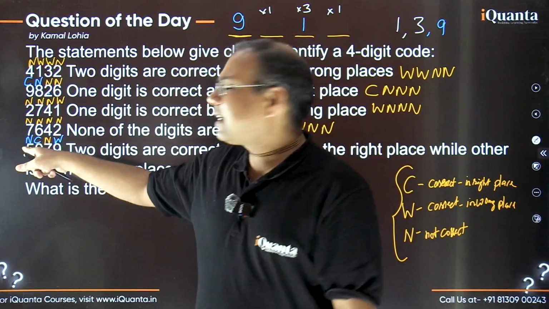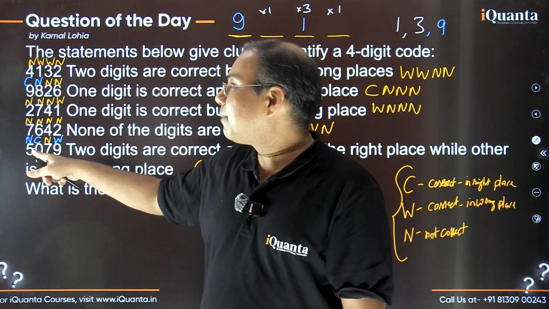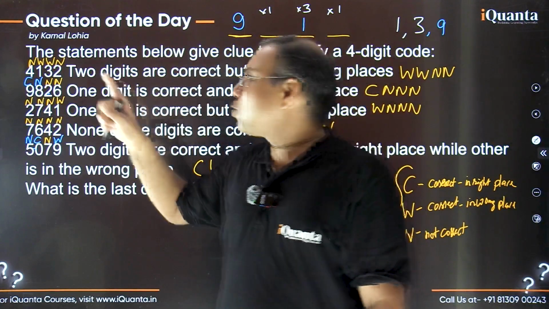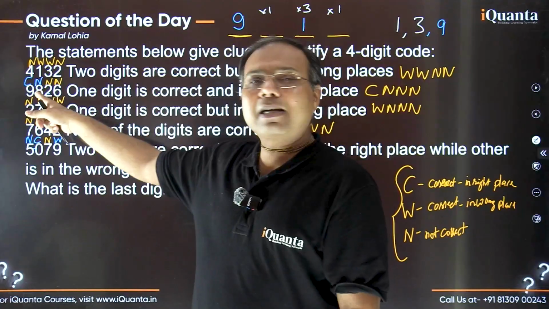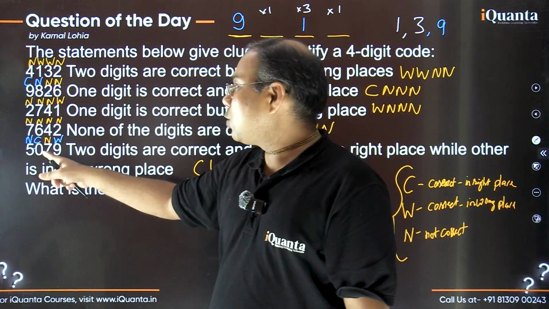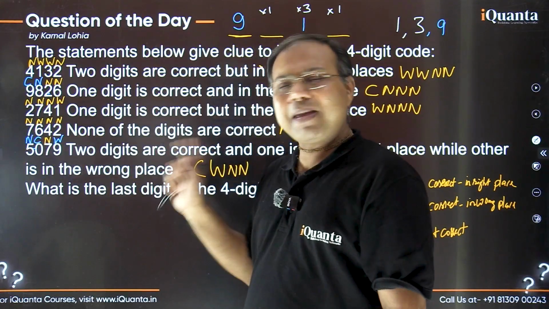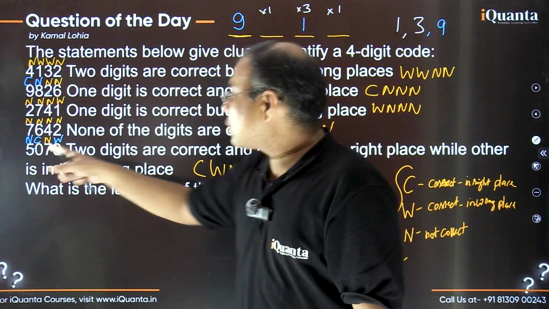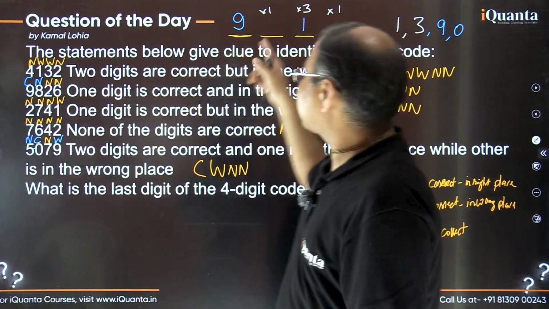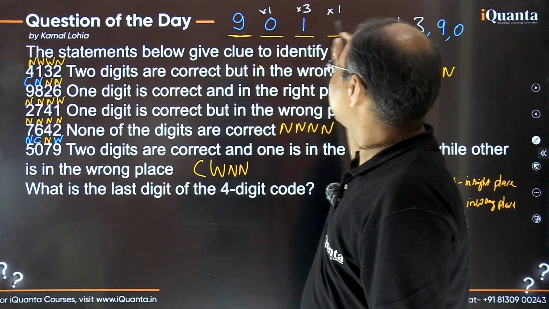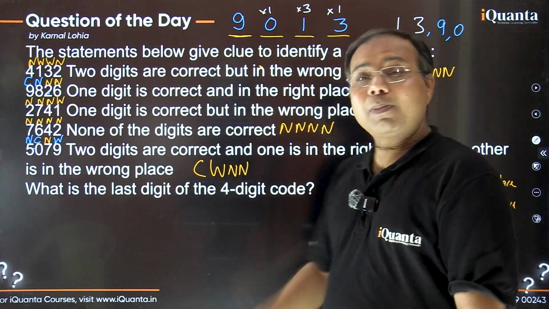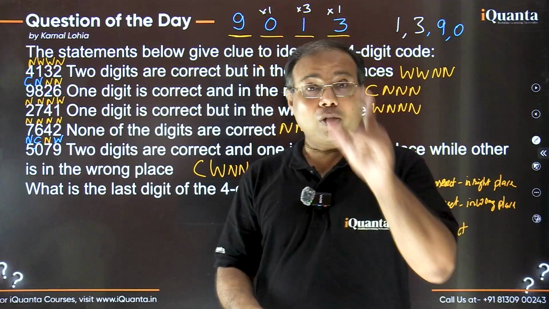Why can't I take 5 as C? Because if 5 were C, then 5 would be at the first place and 9 would also be at the first place, and that would not be possible, right? So if 9 is at the first place, if this is the correct digit here, if this is C, then 5 can't be C. 5 has to be N, and 0 must be C, because only these 2 remarks were remaining. So 0 is another digit which is to be used, and the correct place for 0 is the second place, which is unoccupied here, and certainly 3 must come here as the remaining digit. So the answer we have got now must be 3. Okay? Are you getting that? Okay, so this is one of the ways.